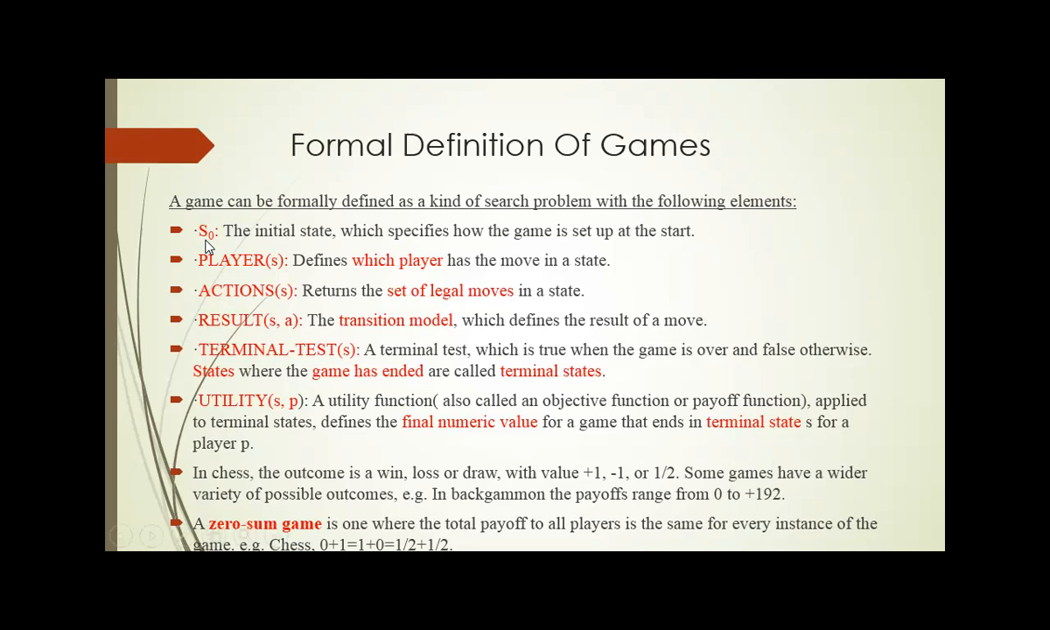Like the fundamental components, here also we start with the initial state. The initial state specifies how the game environment is set up. The players element represents how many players there are and who starts first. Actions represent the set of legal moves for each possible player. If a particular player is in the current state and performs a certain action, he will reach some other state, which is represented as Result(S, A). It is also called the transition model.